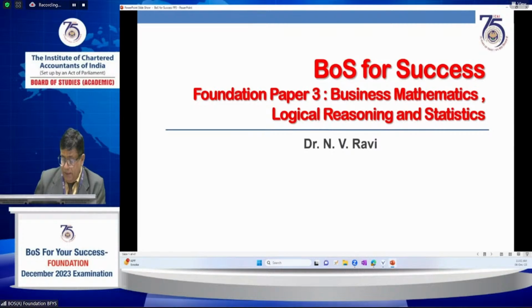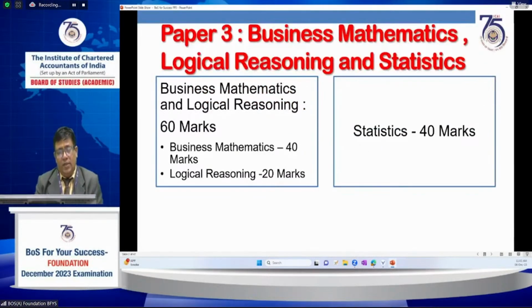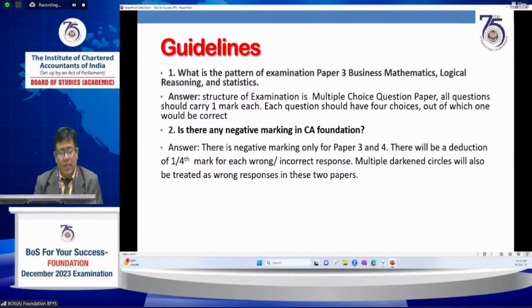Now come to the point. These points were already discussed: Business Mathematics and Logical Reasoning combined are 60 marks, and Statistics has 40 marks. Now, further important guidelines for the examination. This is a 100 marks question paper. Each question carries 1 mark, with 4 choices, of which 1 should be correct.